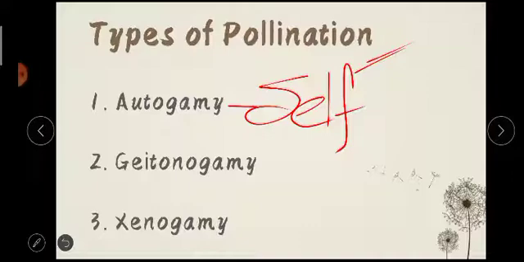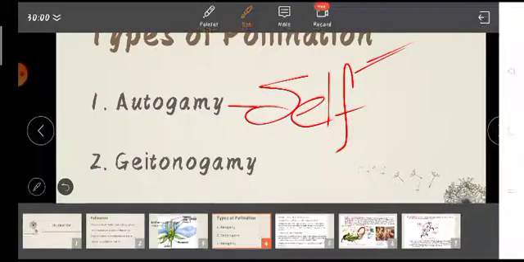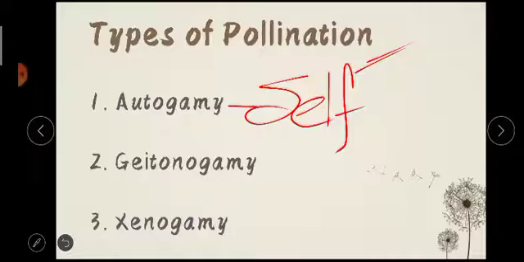Understood? And the others are cross-pollination. Cross means they will be fertilizing a different flower. So this is autogamy, geitonogamy and xenogamy. Now let us discuss autogamy, geitonogamy and xenogamy in detail.